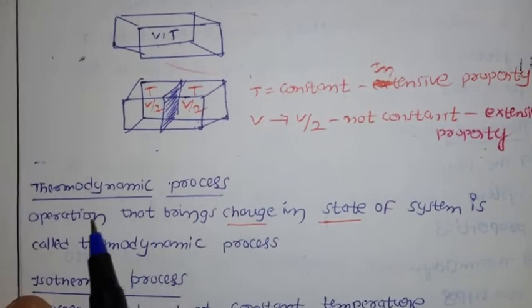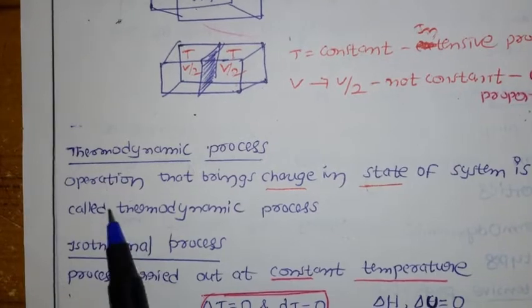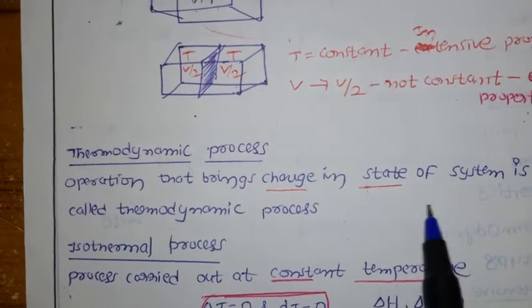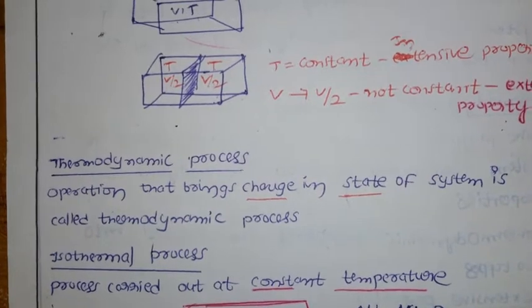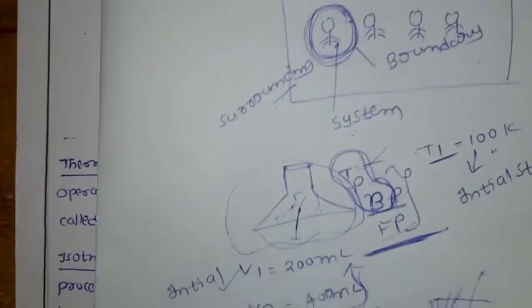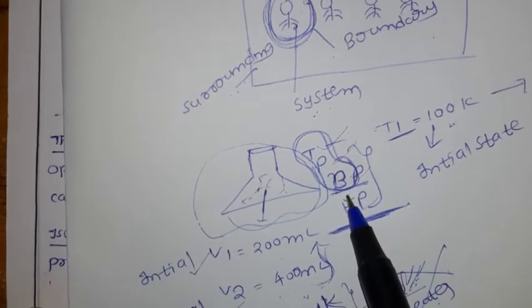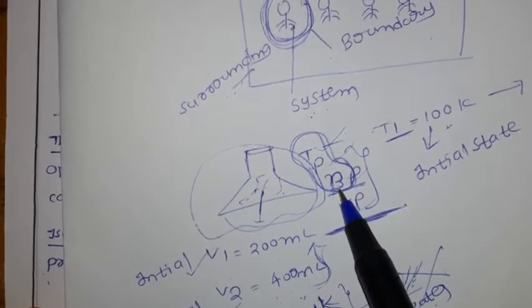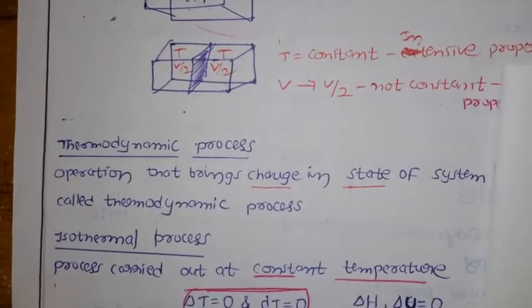Next we have thermodynamic processes. What does thermodynamic process mean? An operation that brings a change in the state of a system is called a thermodynamic process. For example, as we already discussed, here we have one beaker with some fixed temperature and pressure. If you do some operation, some changes, that is called a thermodynamic process.